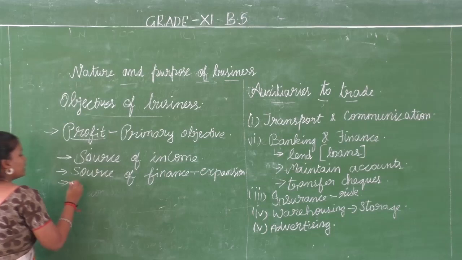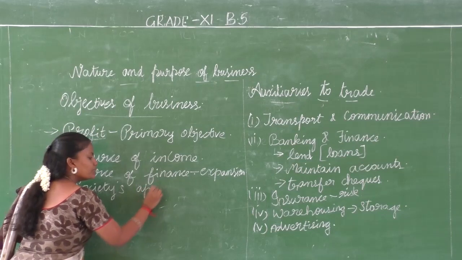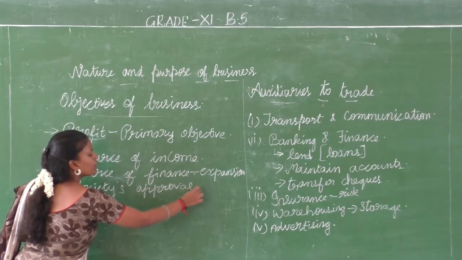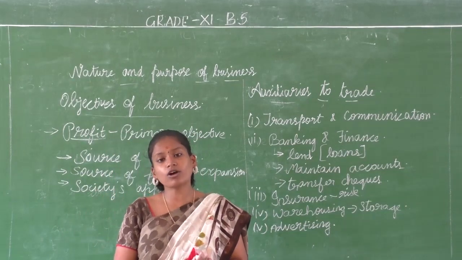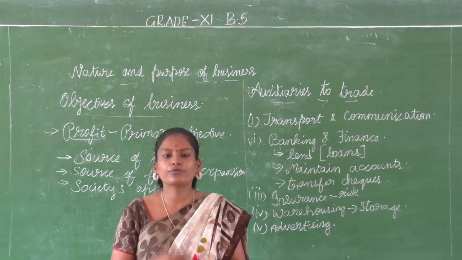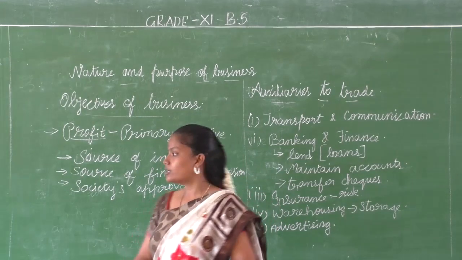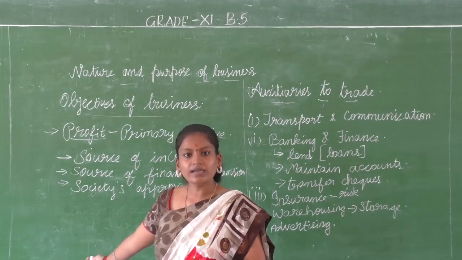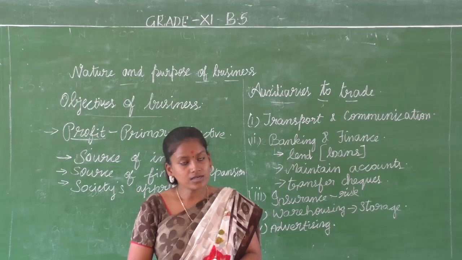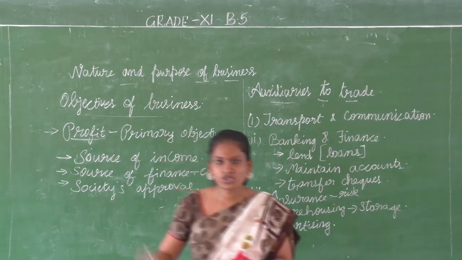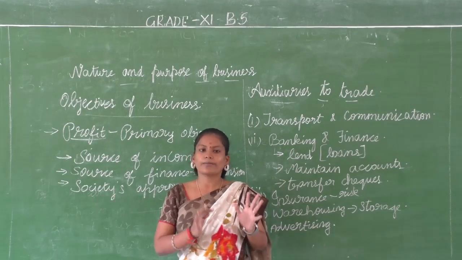Then comes the third point. It is the society's approval. When you get a profit, it is termed the society's approval of your business. When do you get profit? You already saw that. If your revenue is more than the cost, when the consumers are buying your product, your business grows. Then only you get profit. So when you get a profit, what does it mean? That the society has approved your business organization and has taken you as a part of the society. So profit shows that society has approved your product or your business organization.